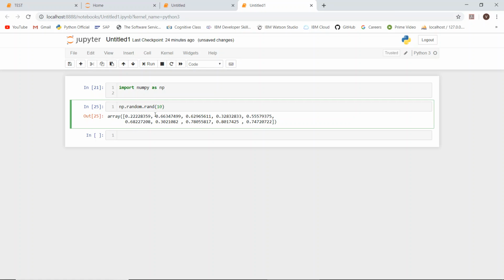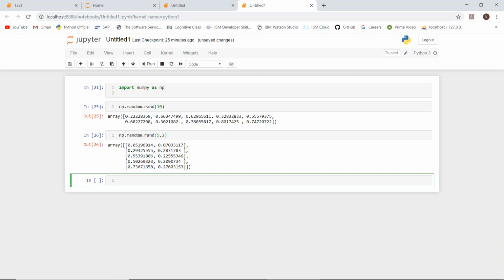Okay, so if I give np dot random dot rand of size, I don't want this simple linear one dimensional size, but I want say 5 comma 2, that means 5 rows and 2 columns.